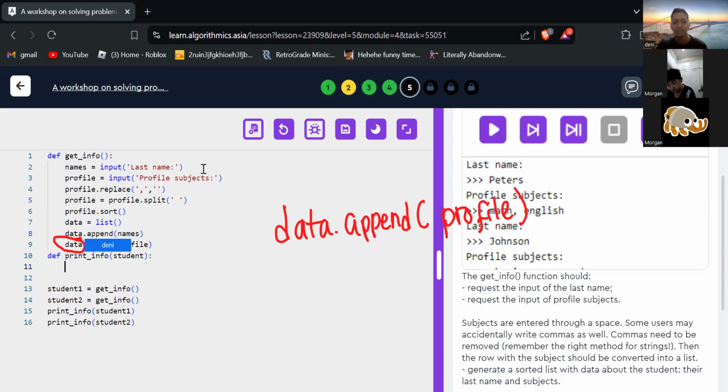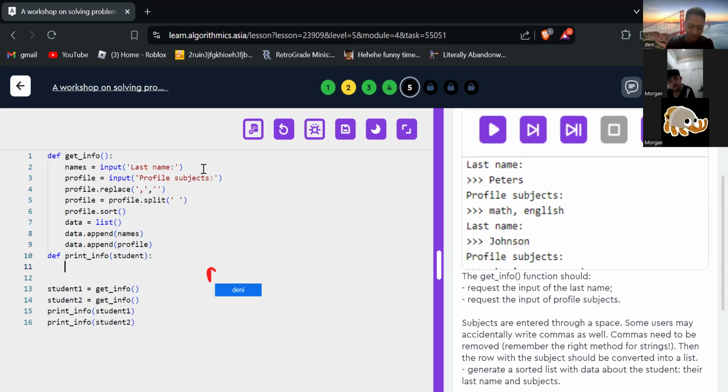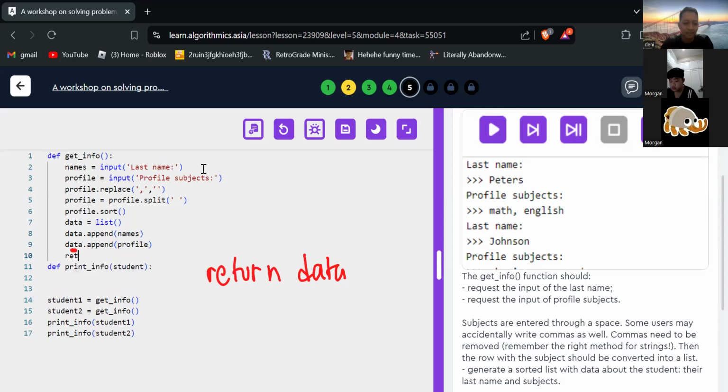Then we can return the data. Return data. Okay, enter. Return data. Okay.